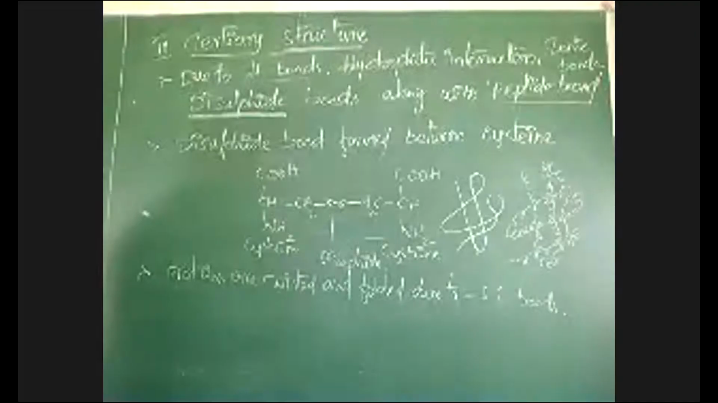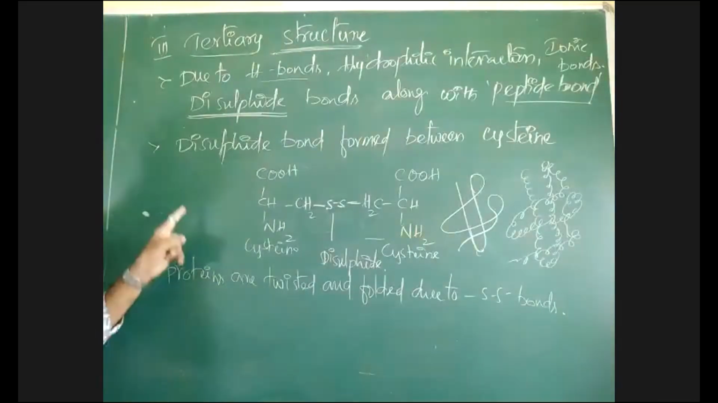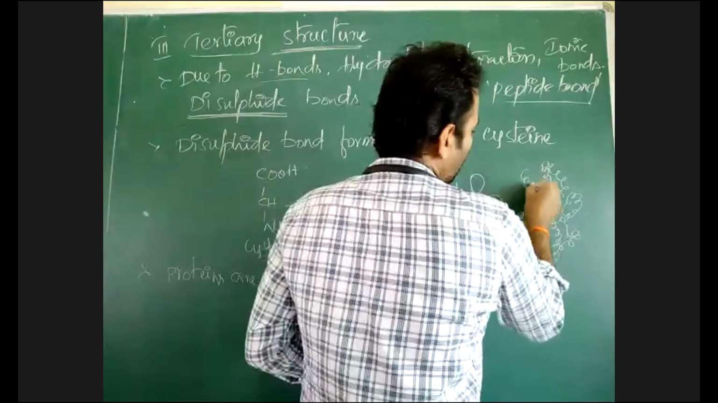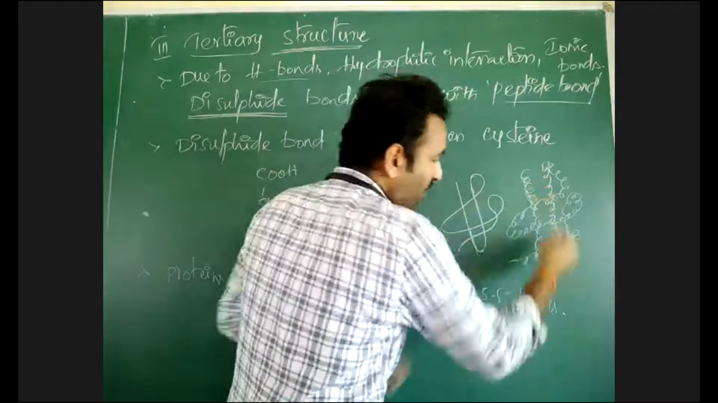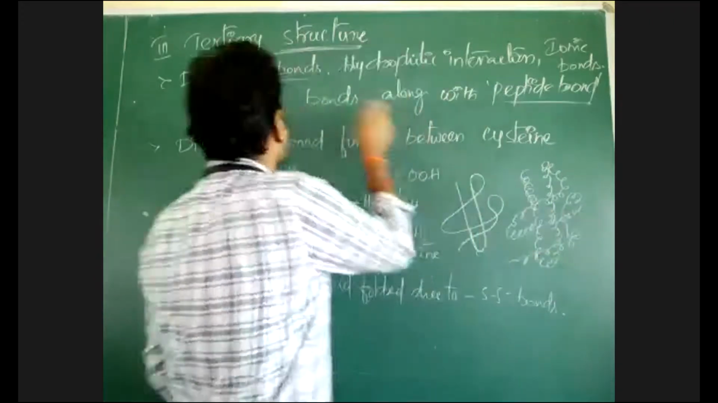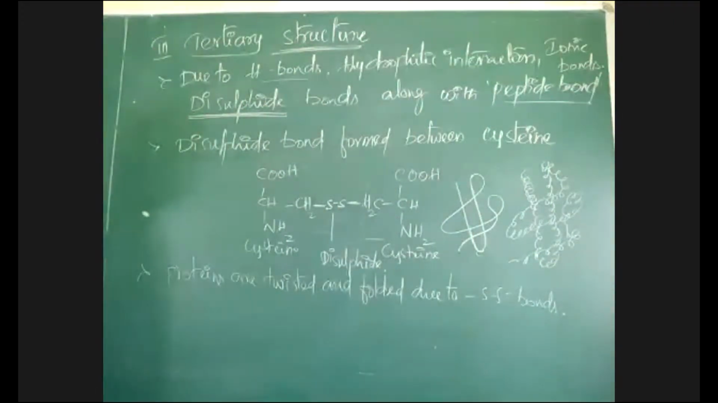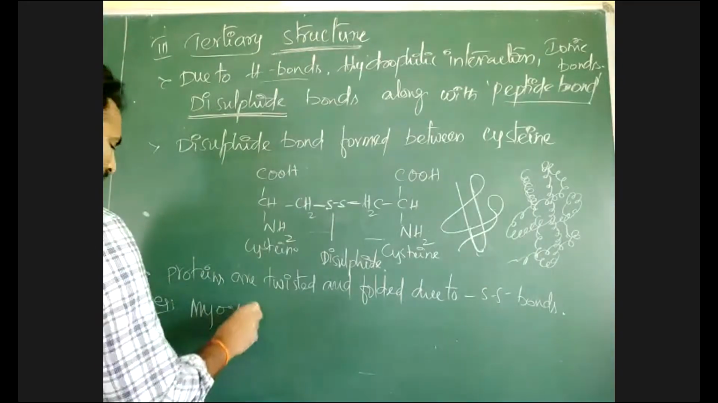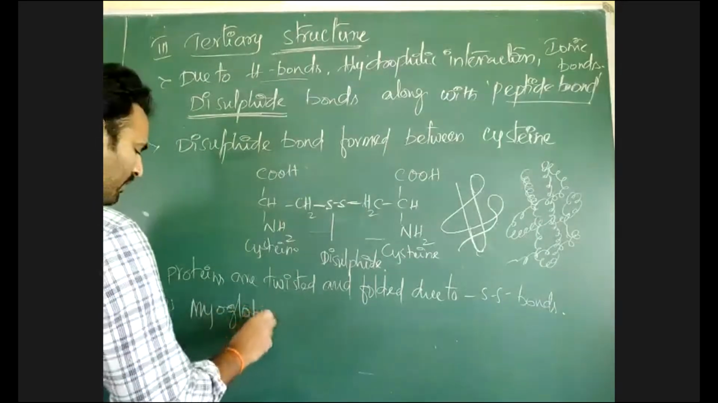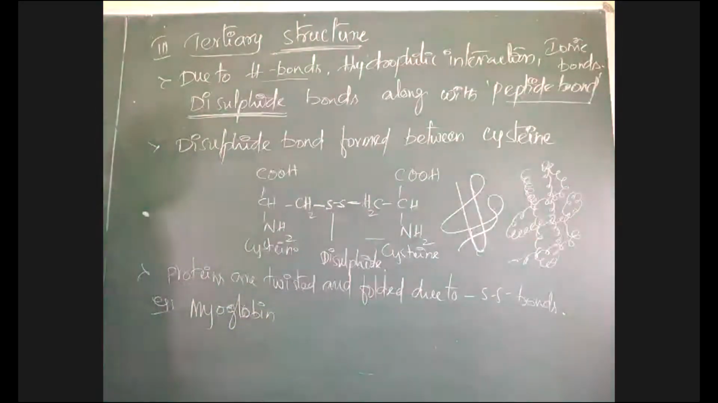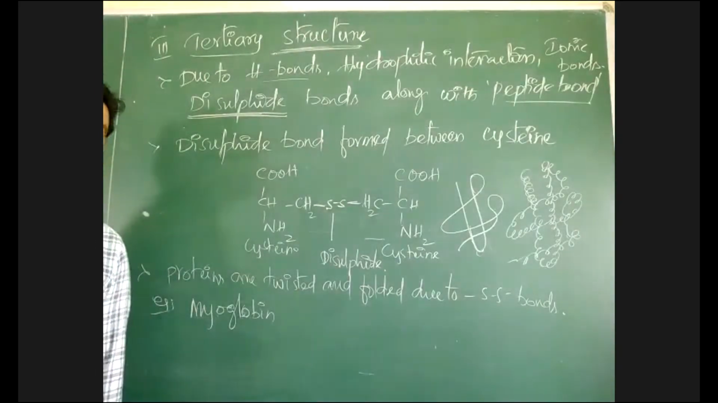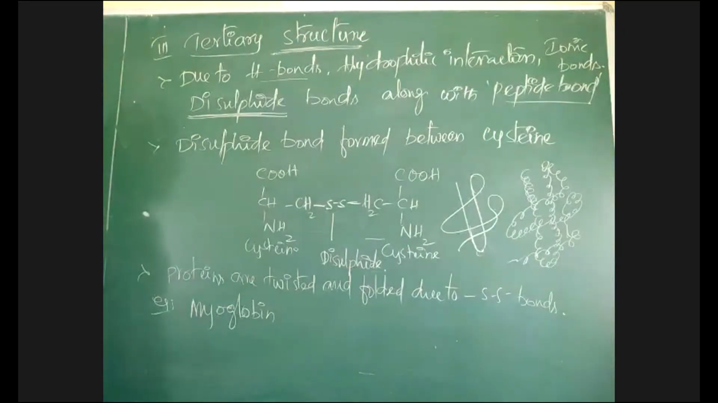That coiling of the protein chain is due to the formation of disulfide bonds. When a disulfide bond is formed, the protein chain is twisted. The twisted form is again folded. That gives the tertiary structure. The tertiary structure is best exhibited by a protein called myoglobin. Myoglobin is a protein present in muscle. Myoglobin is like hemoglobin, but hemoglobin is present in blood and myoglobin is present in muscle.